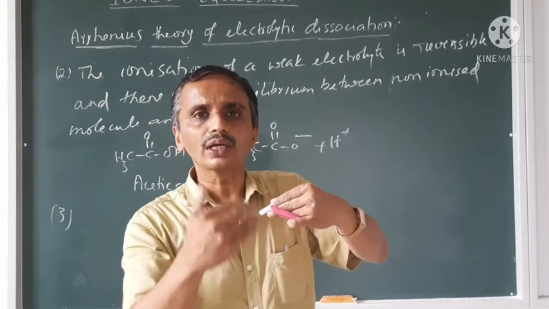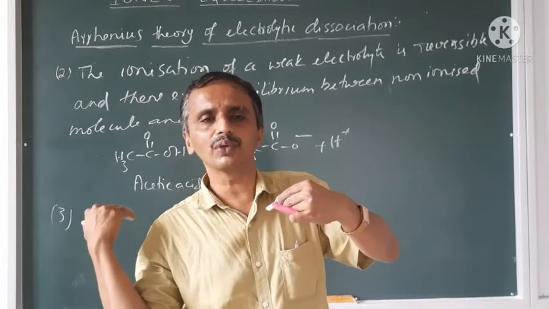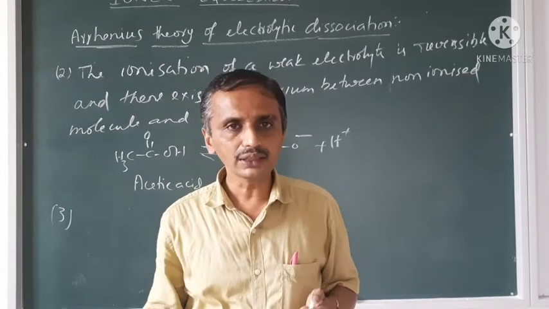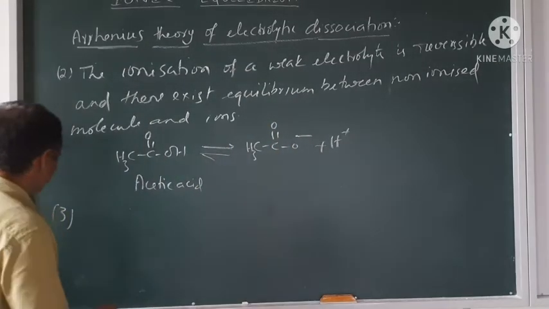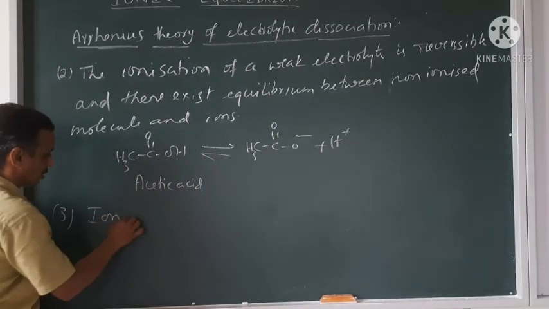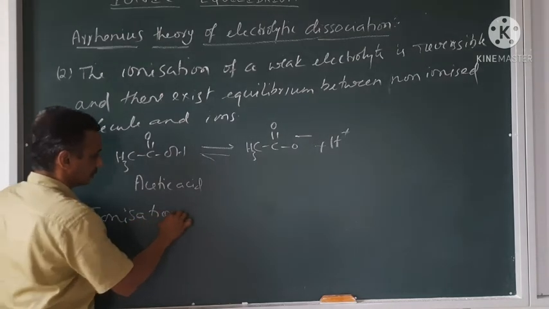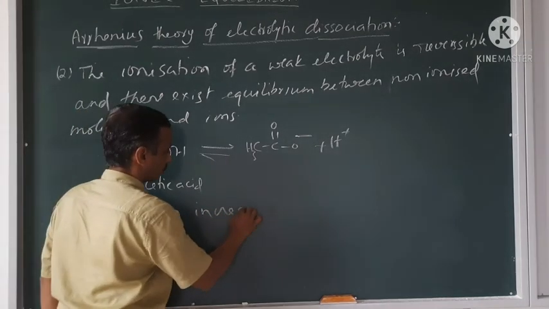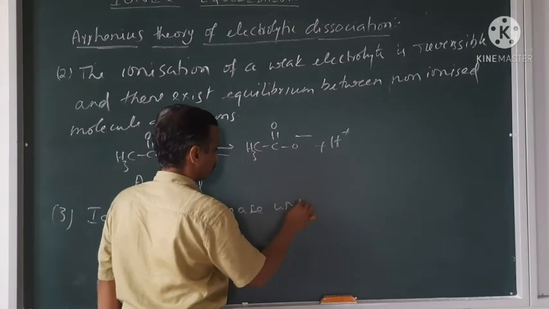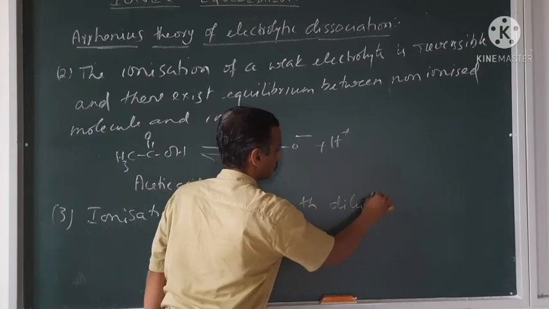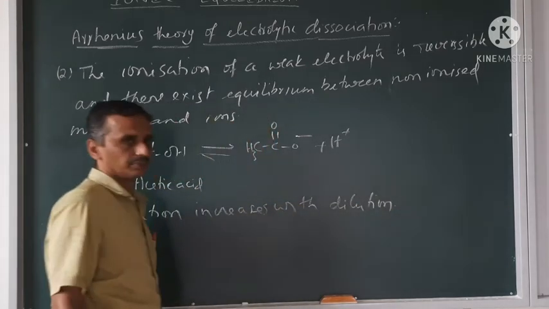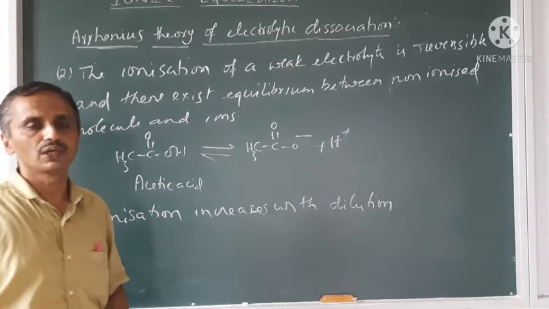More and more Na+ or Cl- can be removed from the lattice crystal. Means ionization increases with the dilution. So ionization increases with dilution. This is another postulate of Arrhenius theory.